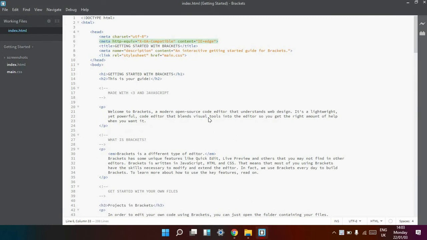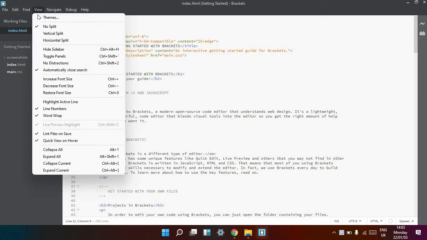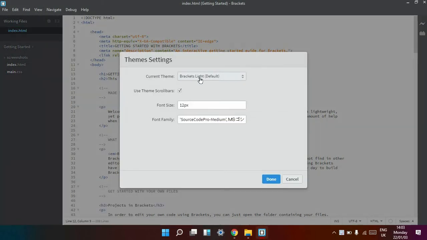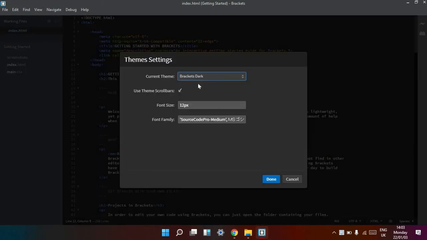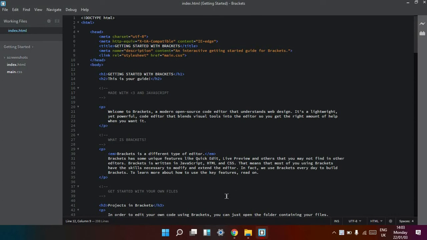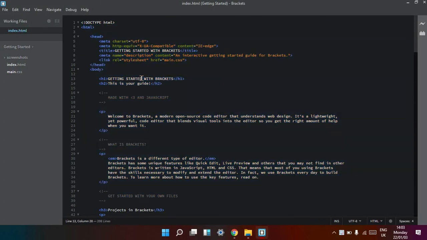You can see it like this. This is very powerful software that can be used. If you don't like this theme, to change the theme, go to view, themes, then change the current theme to Brackets theme, then click done. Then you can see it is very beautiful and pretty.